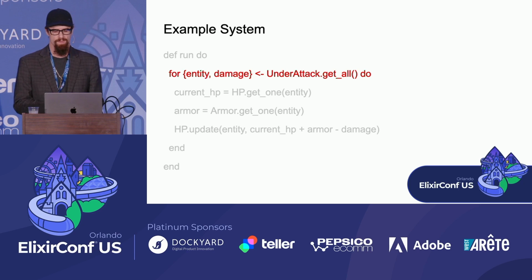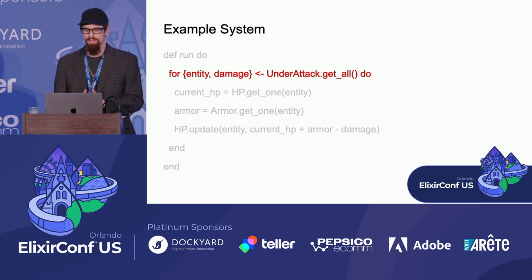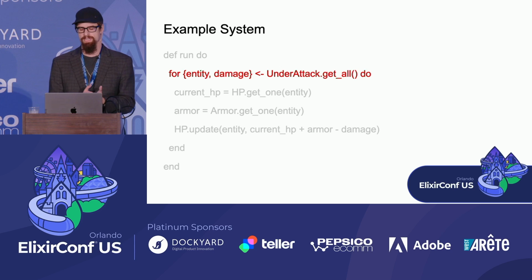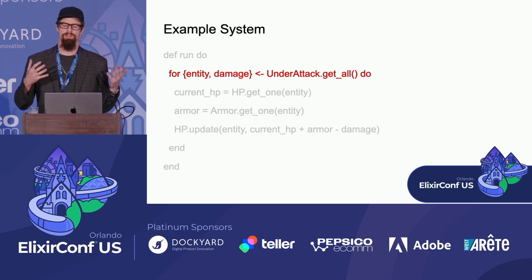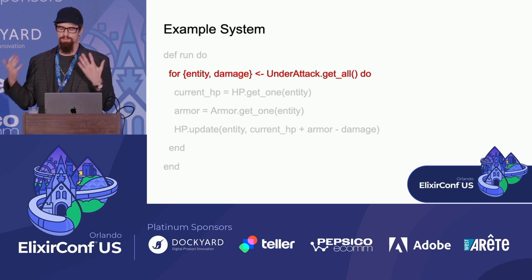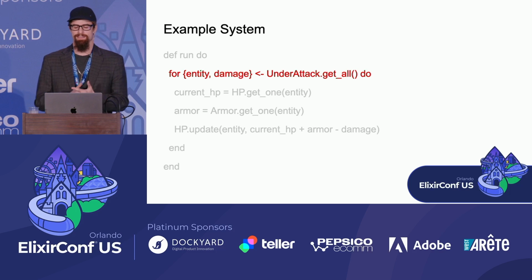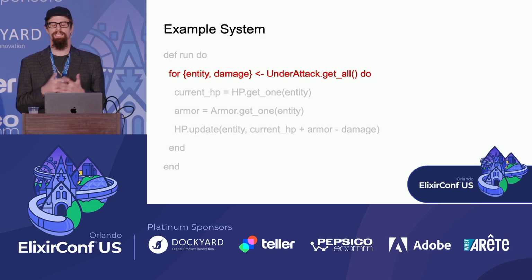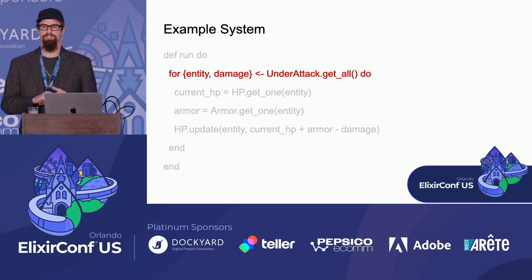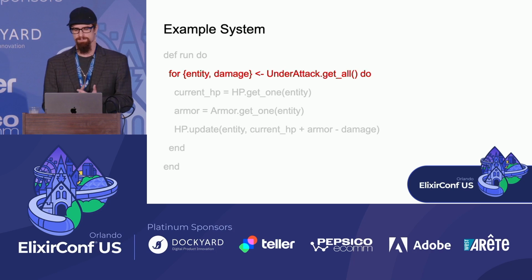So first off, let's say that we have an under attack component type, signifying that a ship is under attack. Now, attacks could work a number of different ways. It could be just a one-off thing where you get attacked, you take damage, and that's it. But for the sake of the example, let's say that an attack in this case is more like a laser beam or a flamethrower, something that is consistently dealing damage to the ship until the attack ceases.